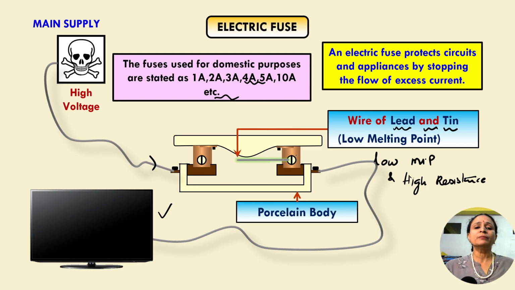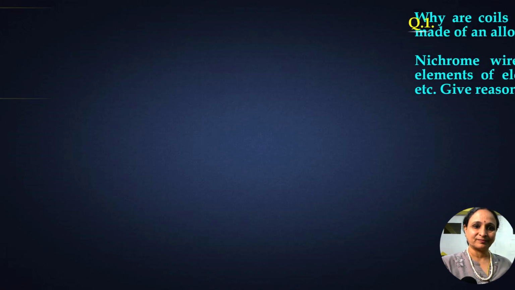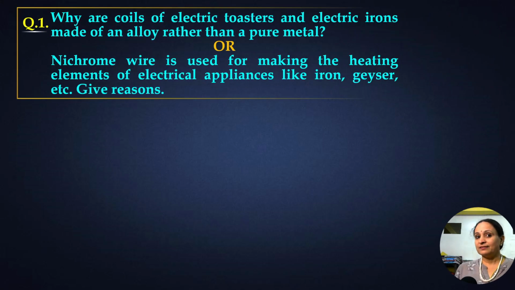Now, normally the fuses for domestic purposes, what are the values? It may be 1 ampere, 2 ampere, 3 ampere, 4, 5, 10, etc. It depends upon the thickness of this fuse wire. If the thickness of the fuse wire is very large, it will allow a larger amount of current through it, and if it is thin, it will allow only a very small value of current through it. Accordingly, it should not be of any other metal. It should be the special alloy which is made up of lead and tin. You should use the proper fuse wire. Okay. Now, the questions we'll discuss.